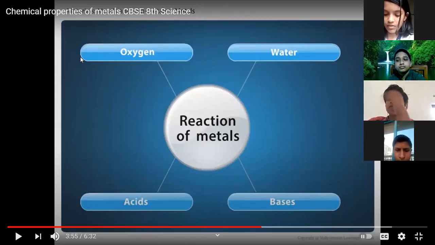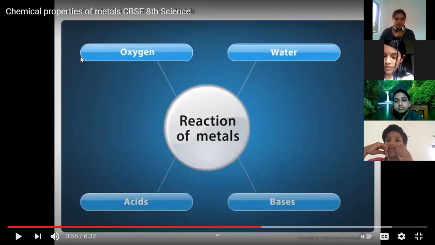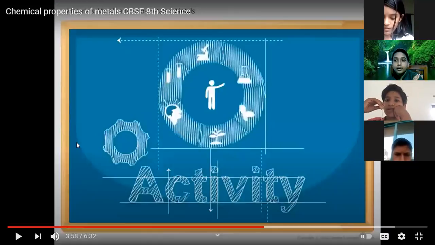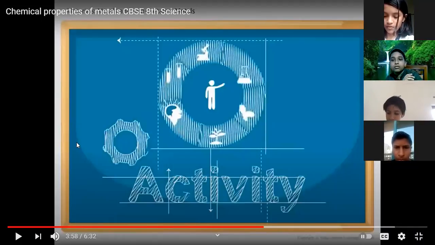What will be the product when metal reacts with oxygen? We studied the chemical reactions of metals. In the last class, we studied the reaction with oxygen, and in today's class we study the reaction with water. What will be the product when a metal reacts with oxygen?